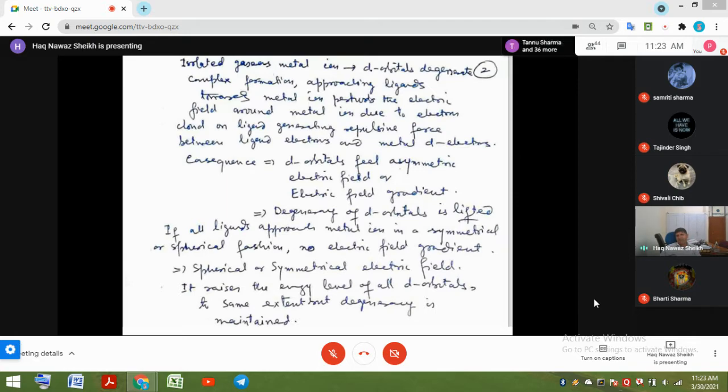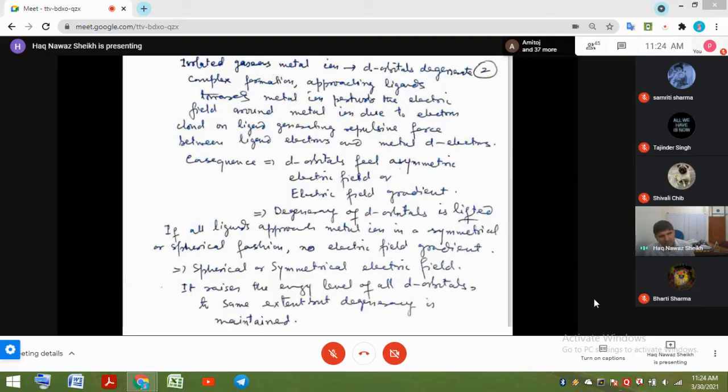If all the ligands approach the metal ion in a symmetrical or spherical fashion, no electric field gradient will be there, and a spherical or symmetrical electric field will not split the d orbitals. It simply raises the energy of all the d orbitals to some extent because of the repulsion between the ligand electrons and the d electrons. The d orbitals will be raised in energy, but all to the same extent, and the degeneracy will be maintained.